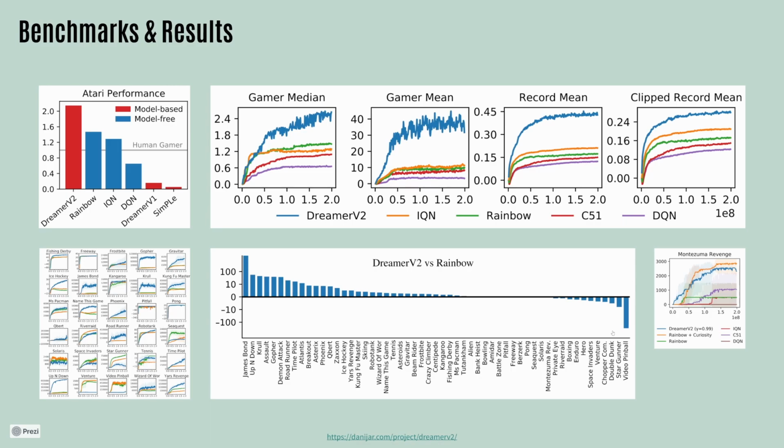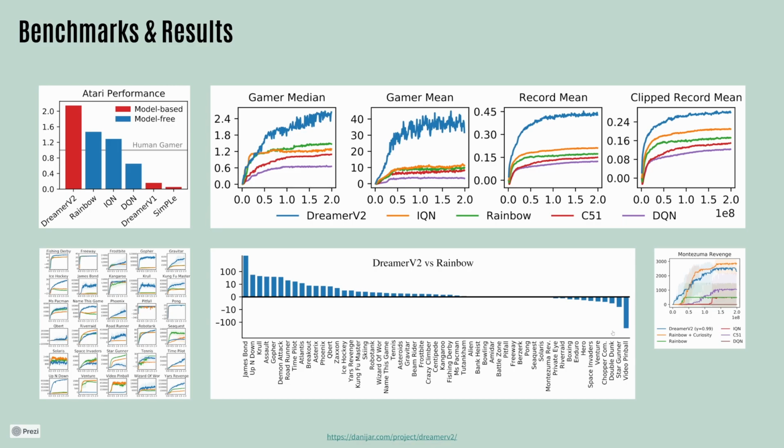On the top right, you can see the performance graphs. These are averaged over all 50 Atari games that are evaluated. On the left, these two are compared to a gamer mean. That means 1.0 is the average score of a human gamer. The authors of this paper actually criticized this metric and proposed the metric to the right, which compares to the currently standing human world records. They also advocate clipping the record so that superhuman performance in one single game, where the agent is much better than a human, doesn't explode the score like you see in the third image, but it just gets clipped to 100%. Like we reached the world record, it only counts as 100%.